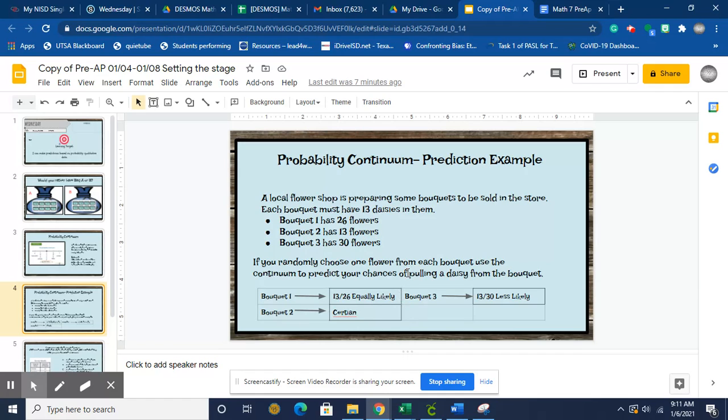Bouquet 3 has 30. Well, 13 out of the 30 would be daisies. And we know half of 30 is 15. So since 13 is less than 15, we could say it's less likely for us to pick a daisy than it is not to. And so that's kind of what you guys are going to be doing today.